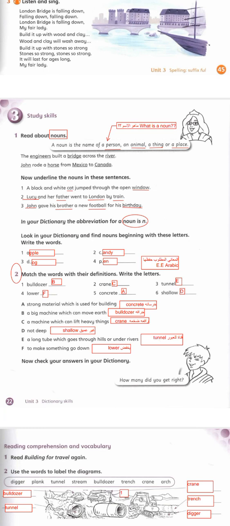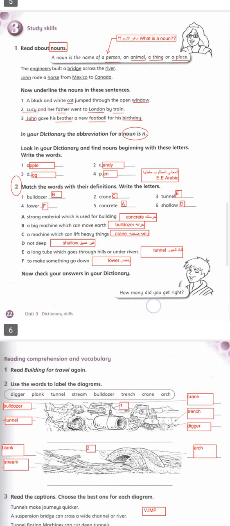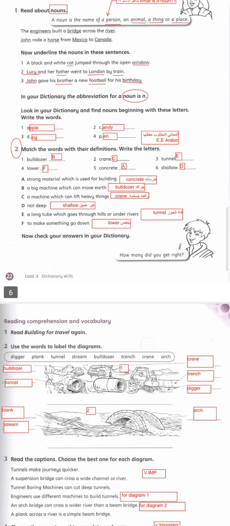Go ahead to your workbooks in Unit 3. Question 1 is to underline the nouns. As you can see, here is to underline the nouns. Here is a meaning question, vocabulary.